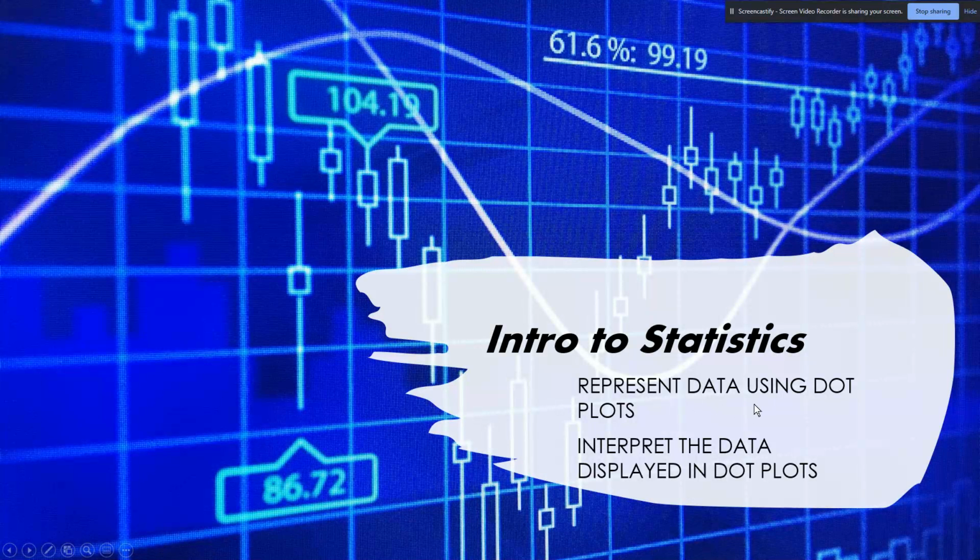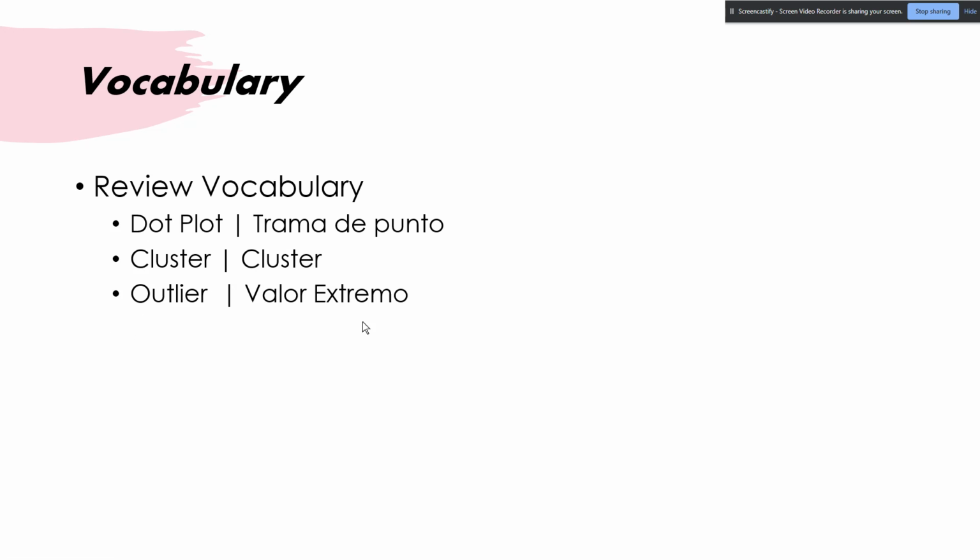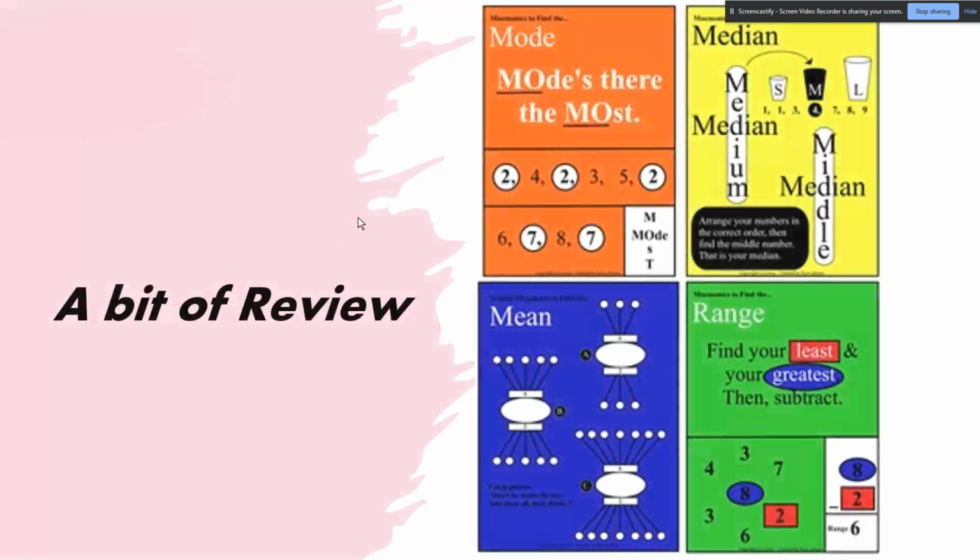Represent data using dot plots and interpret data displayed in dot plots. So we're just focusing on dot plots today. Warm up done. Vocabulary, we're going to have a look here in a second, look at the discussion, and you'll have the first packet in the folder. So, dot plot, cluster, and outlier are the three review vocabulary words that we're going to be looking at today.